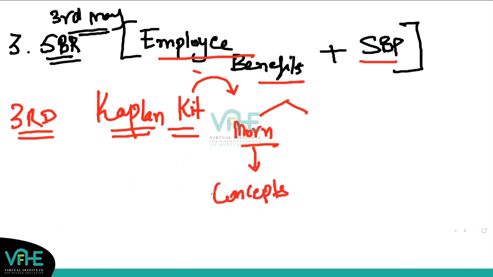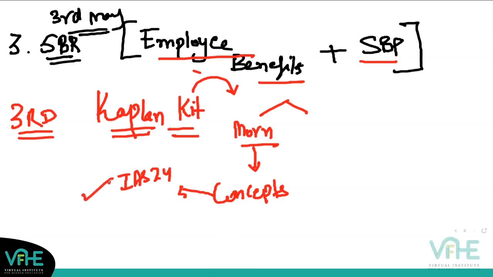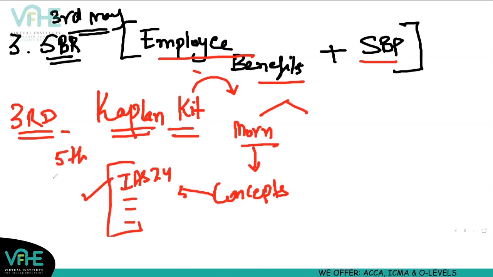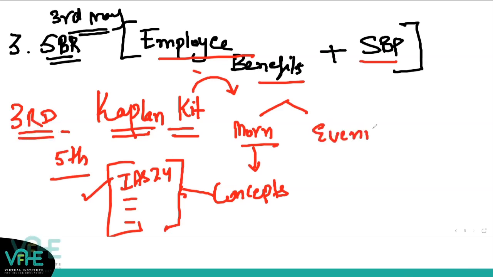which are remaining, like the small accounting standards, IAS 24 related party transactions, and when you first time adopt the IFRS, what to do then? IFRS 1 is there, then you have the standard like operating segments, IFRS 8. So these basic concepts will take a day or two, small accounting standards that you have to manage from 3rd till, I guess you can complete it till 5th only, right? So you'll complete them in the morning time, and in the evening time, you're going to start with your practice.